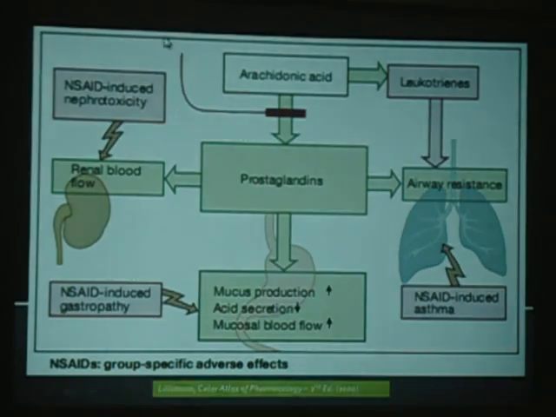That is again NSAID-induced nephrotoxicity, which can also cause problems. NSAID-induced asthma can be there because of increased leukotriene production. Then NSAID-induced gastropathy: normally prostaglandins cause decreased acid secretion and increased mucus. If NSAIDs are used, there will be decreased mucus production and increased acid, which will damage the wall.